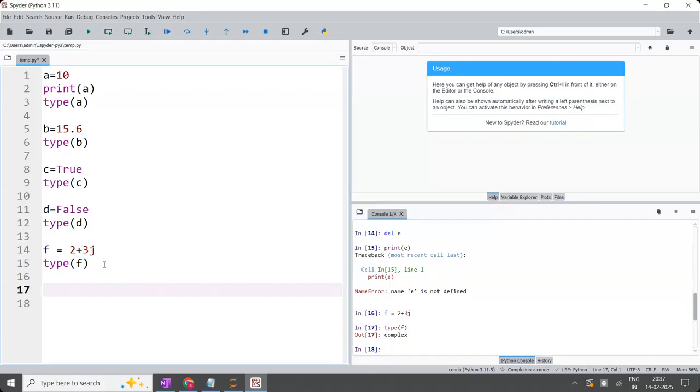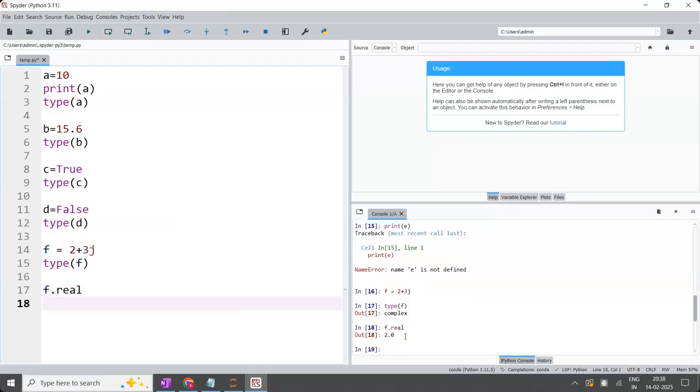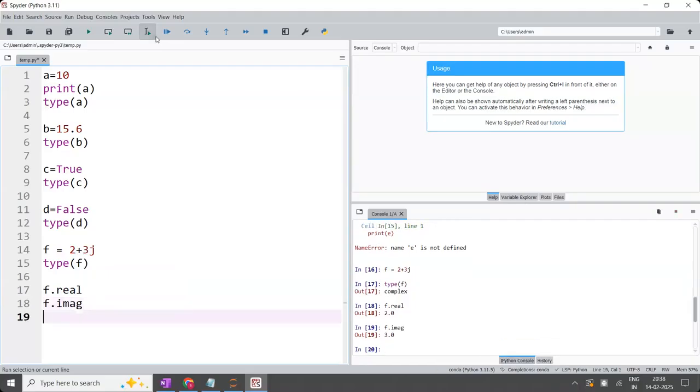What is the imaginary number? 3 is considered the imaginary number. So F dot real will give you the real number. Within F, first it will check what F is. F should be a complex number, then only this code will be executed. F dot real will give you the real value, and similarly F dot imag gives the imaginary number. Okay, real number and imaginary number, you can get like this.